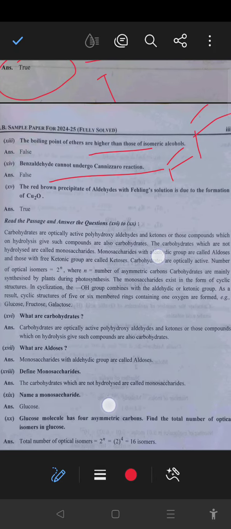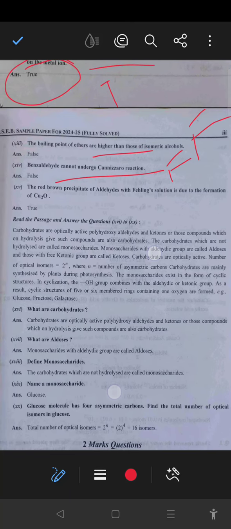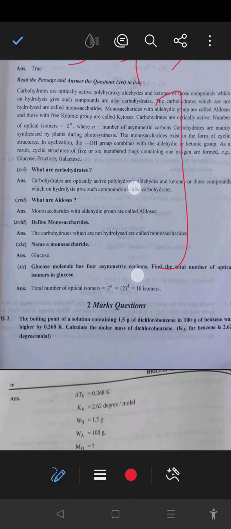The red brown precipitate of aldehyde with the Fehling solution is due to the formation of Cu2O, this is also a true statement. So next, paragraph based questions, you can easily see the answer.